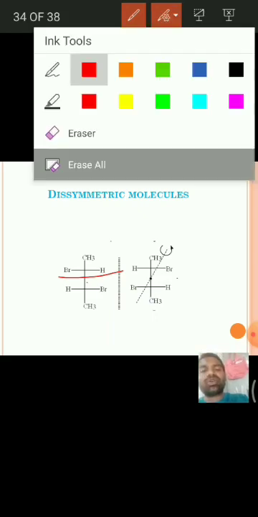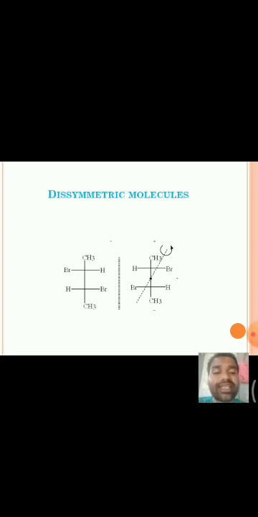And in this, one more term is there, that is asymmetric molecules. In asymmetric molecules, along with the absence of plane of symmetry, center of symmetry, and alternating axis of symmetry, the axis of symmetry is also absent. Unlike asymmetric, in dissymmetric molecules there may be one symmetry element, that is generally Cn, the axis of symmetry.